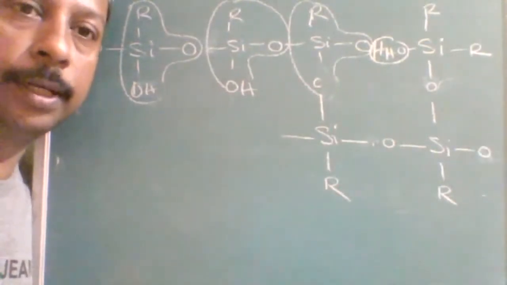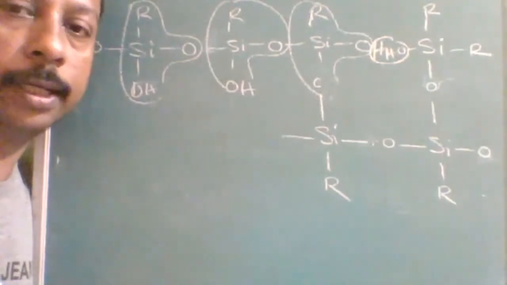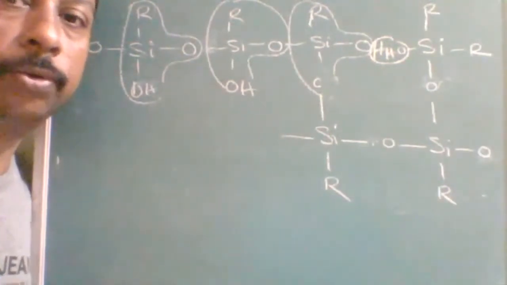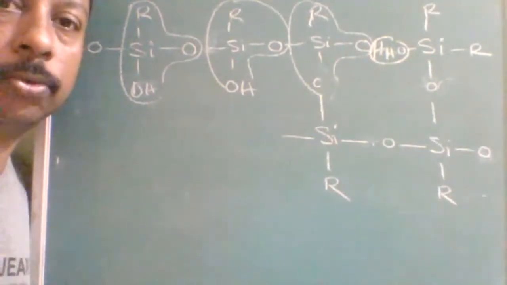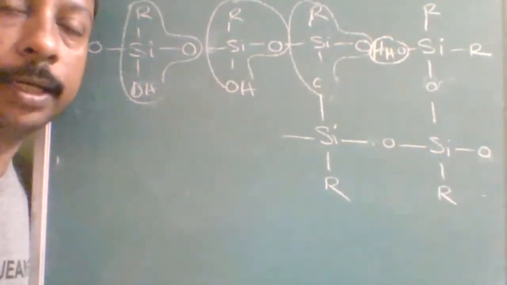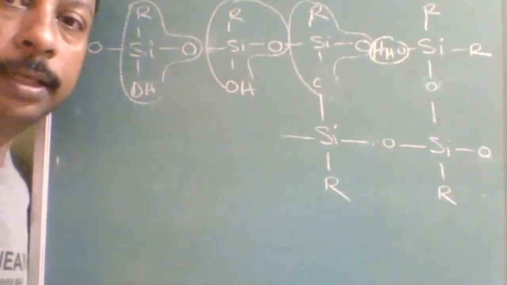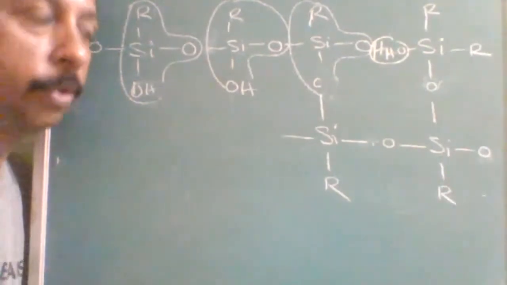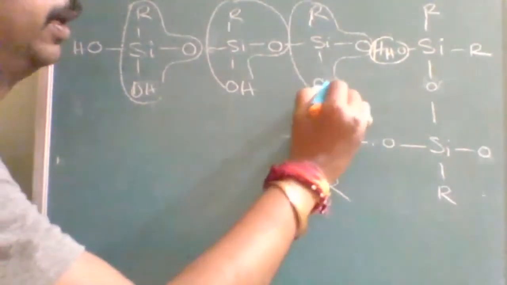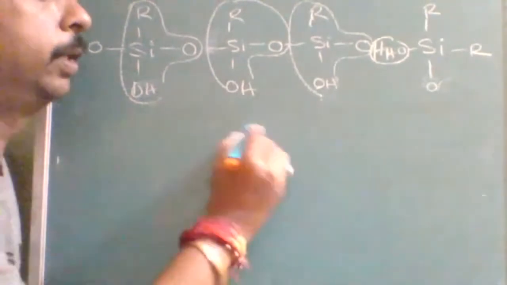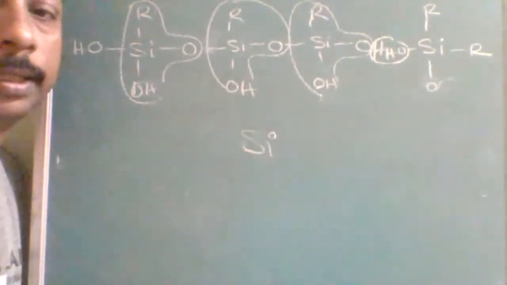If we want to increase the branches, we will take RSiOH thrice. If you want to continue on either side, R2SiOH twice. If you want to stop, what will you take? R3SiOH. Okay, so that is silicones. Now the question will be why water repellent, why fireproof, why chemically inert. Silicones are used mostly where inertness is required.